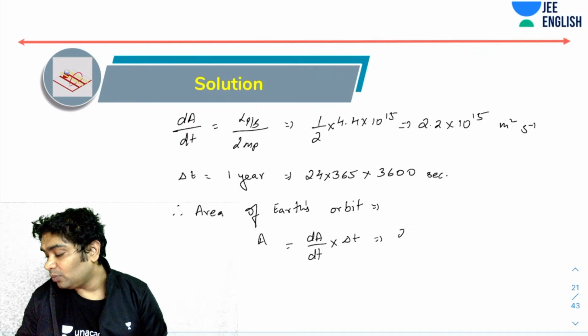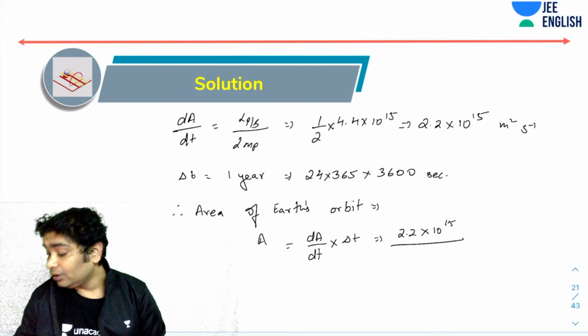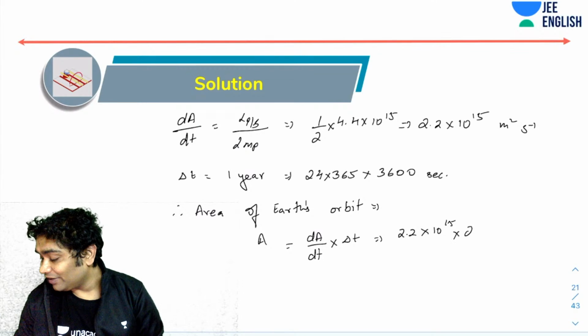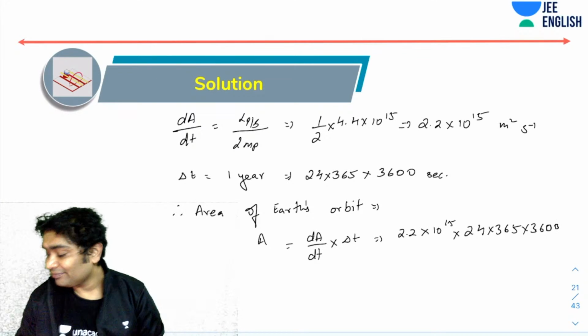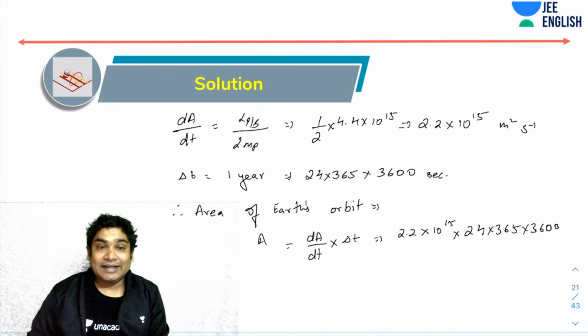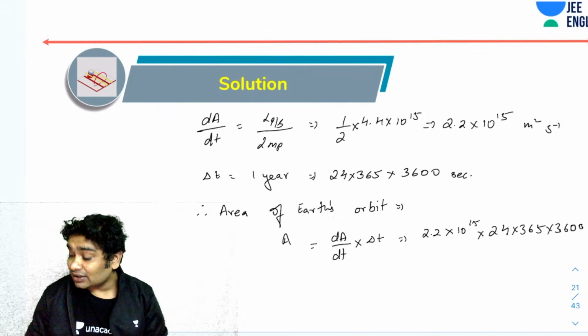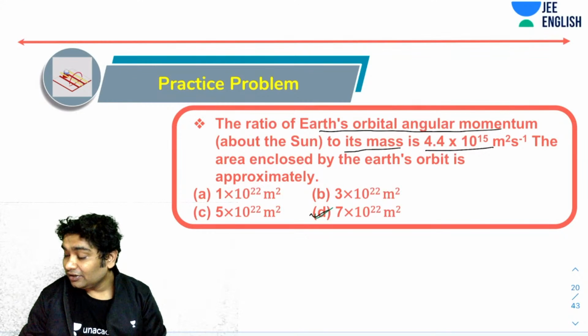It would be 2.2 into 10 to the power of 15 into this time, 24 into 365 into 3600. Okay. So yes, that is how you would have found the answer, and the answer comes out to be D.